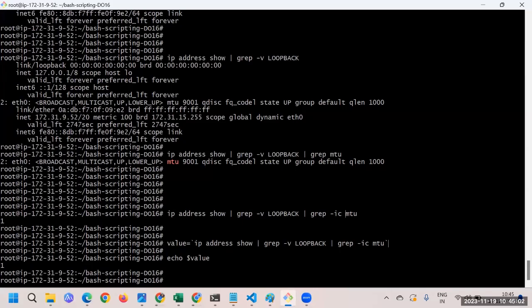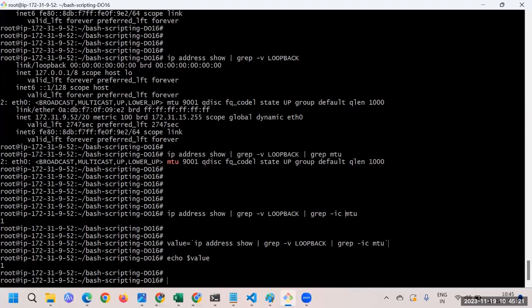What we are doing here is taking the ip address show output, and as per our requirement we have modified it. First we grepped the loopback value, then we grepped the MTU, and that's how we found one single line.